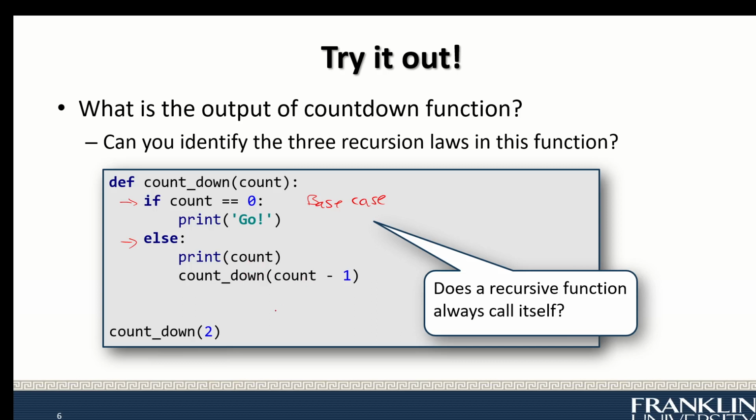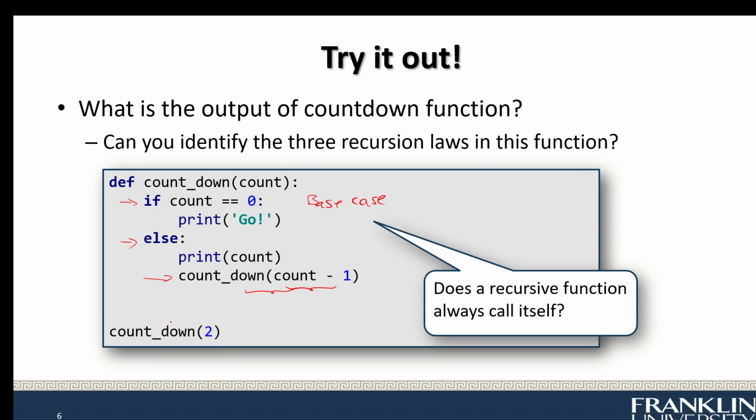of count minus 1. This tells you this is recursion because you call yourself. Take a look at this. You call countdown of 1. So I start at 2, you call countdown of 1, and you can see that when I get to 0, which is the base case, count is 0, then you print go. That stops the recursion. So those are the three recursion laws that you see here. Base case, changing state right here, the count getting smaller, it calls itself, and the count gets smaller, eventually it will hit the base case.